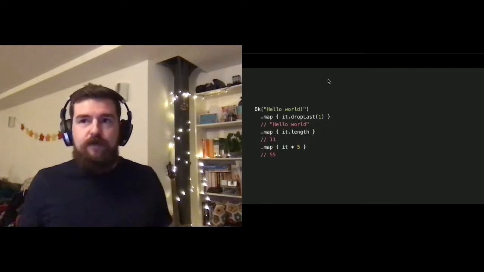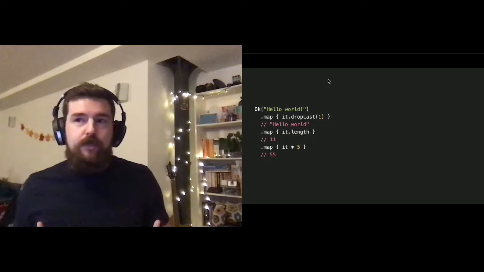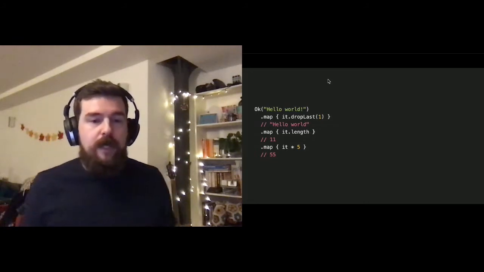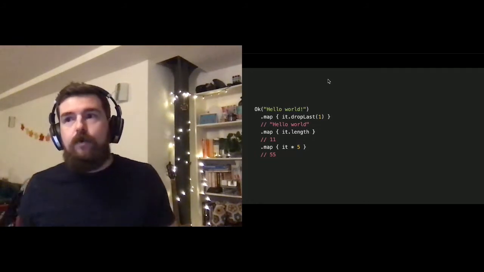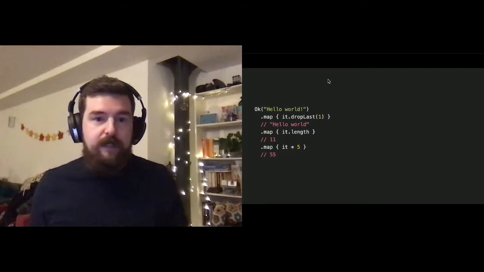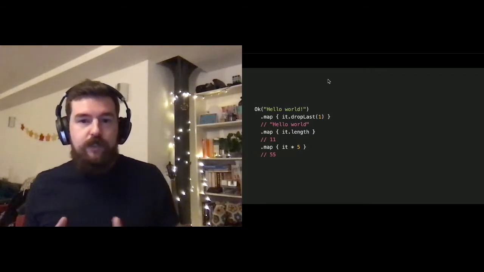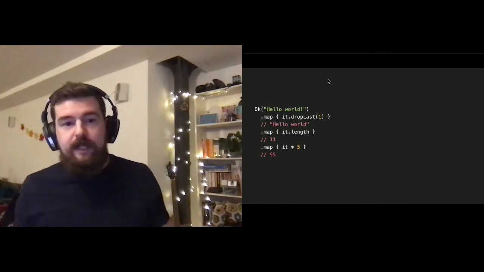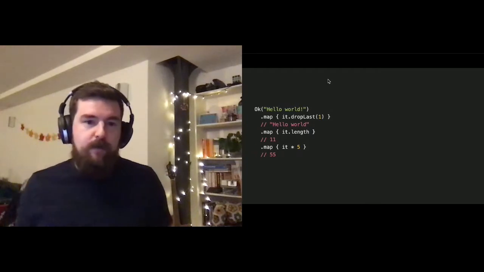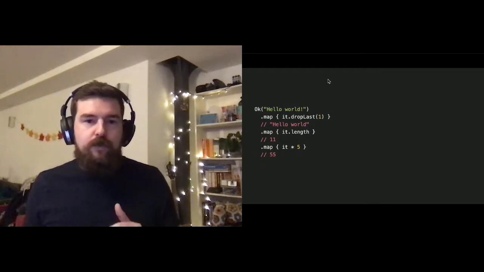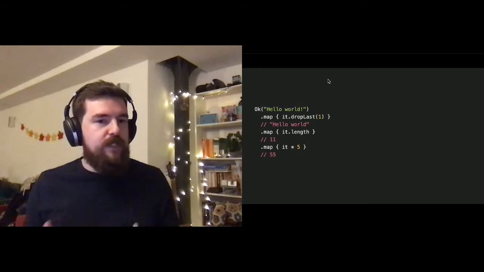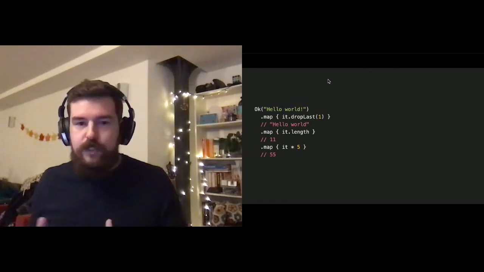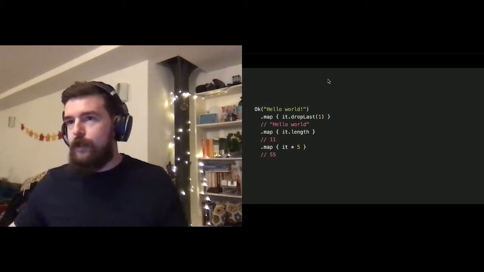Carrying on with this very simple example. Here we're able to transform the value. What we do here is we drop the first value, which just knocks the exclamation mark off the end, and then we map to the length of the string, and then we multiply that length. It's a really simple example, but it just shows that you're able to transform this value, but also change its type completely arbitrarily, which is something that we really wanted to be able to do.